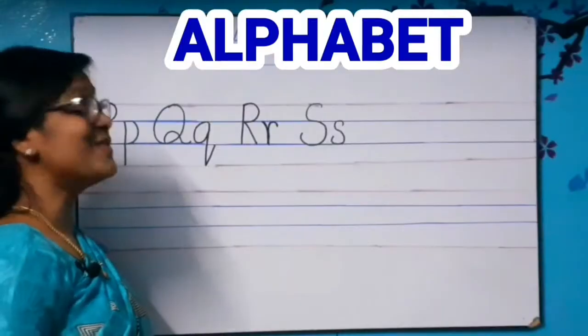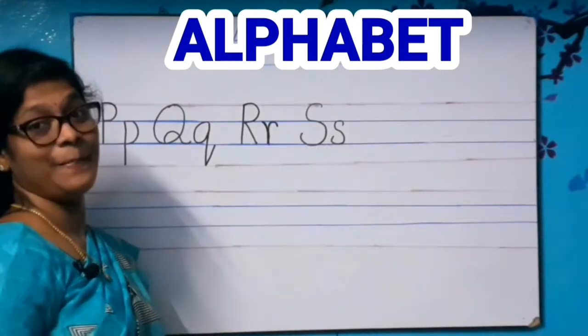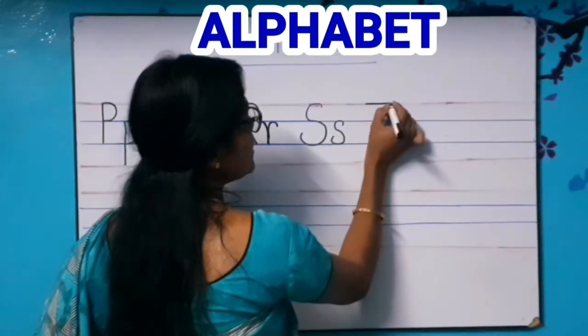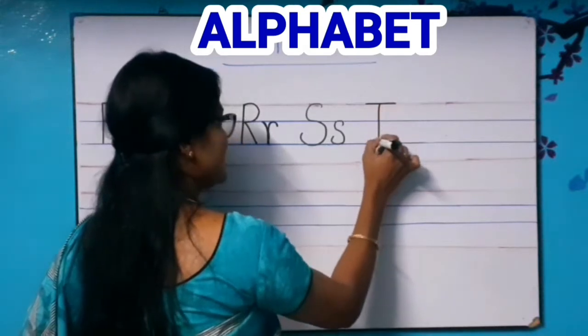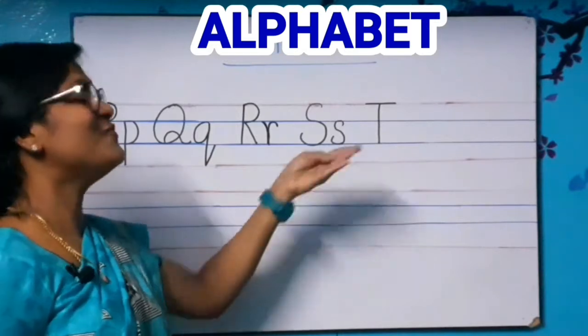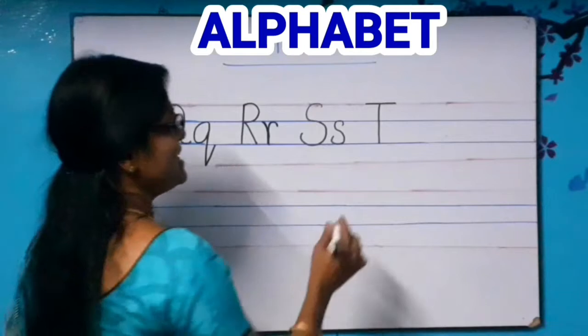Come on, my dear kids, let's practice to write letter T. What comes after S? T. All of you see? T. Draw a sleeping line on the red line and at the center of the sleeping line just a standing line. Capital T. Very good. Now let's write small t.